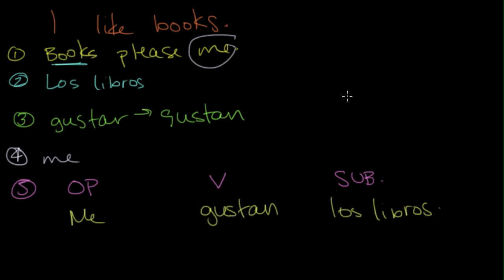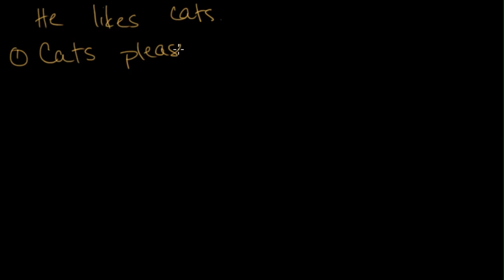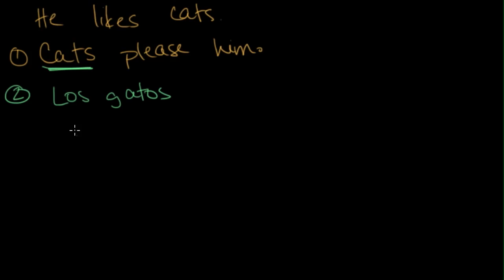Alright, let's try another one. Let's do he likes cats. Alright, so first step, what is it? Rewrite with to please. Cats please him. Step 2, identify the subject. Cats are doing the pleasing, so los gatos will be our subject. Step 3, conjugate gustar. Again, we have an ellos, ellas, ustedes conjugation, so it will be gustan.